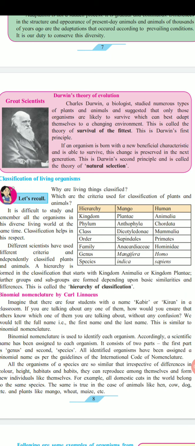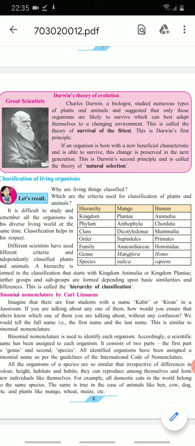Now, what is Darwin's second principle? The second principle is that if an organism is born with a new beneficial characteristic and is able to survive, this change is preserved in the next generation. This is Darwin's second principle and is known as the theory of natural selection.